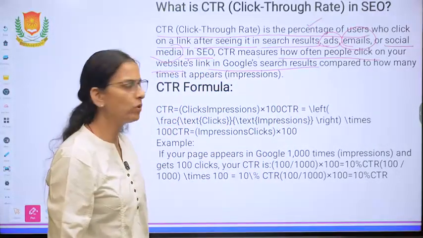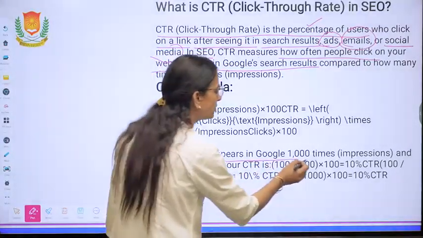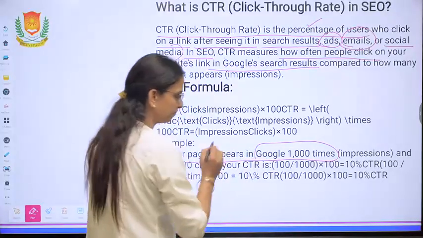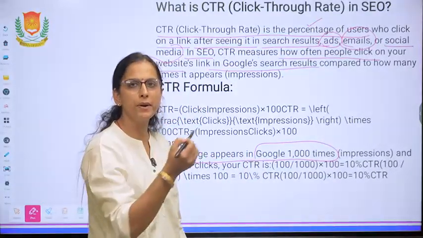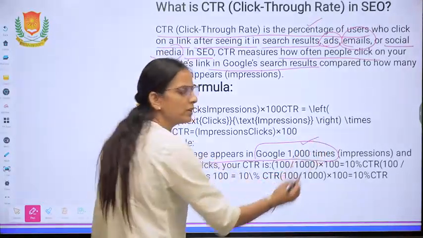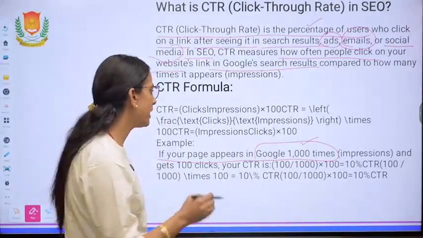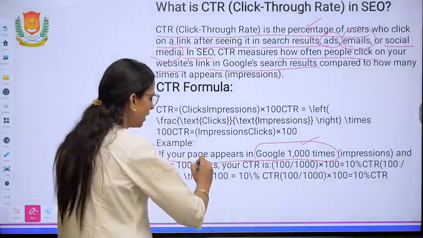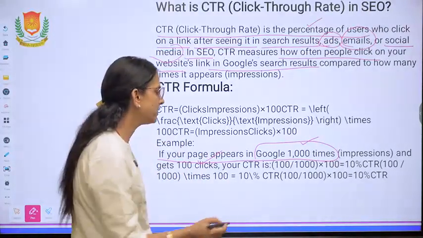How can you calculate the CTR? Suppose your web page is displayed 1000 times. Somebody searches about our website, and a particular web page is displayed 1000 times, and the user clicks it 100 times. So what is the CTR rate?